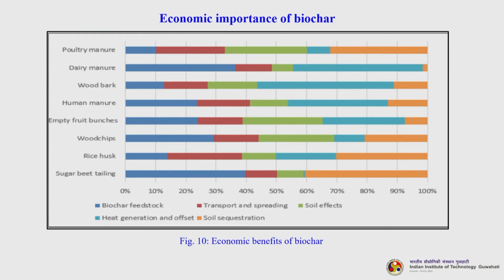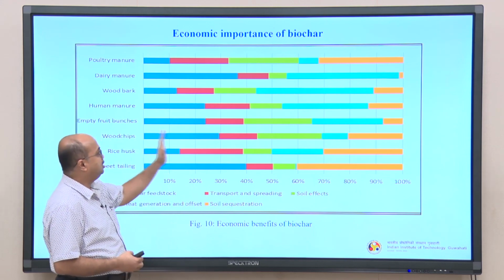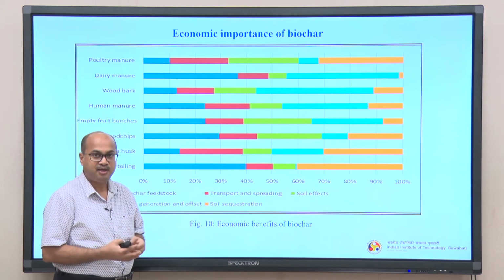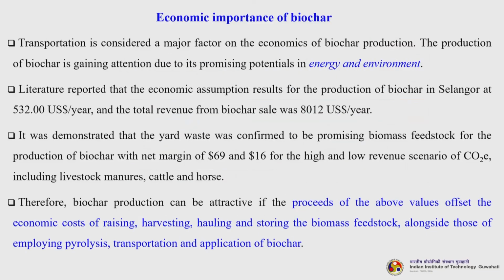Red one is the transport and spreading, green one is the soil effect, then the light blue is the heat generation and offset, and the orange one is that of the soil sequestration. So, different biochars produced from different feedstock have different economic consideration. Transportation is considered a major factor on the economics of biochar production.